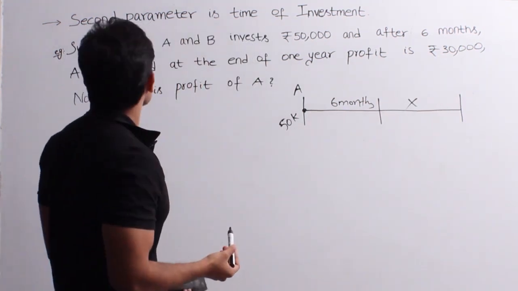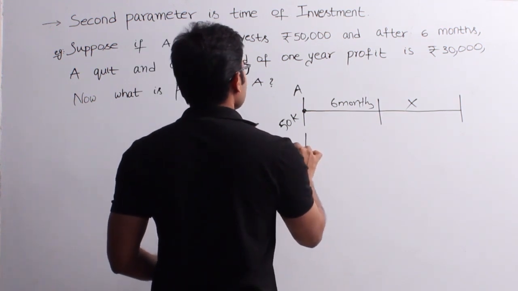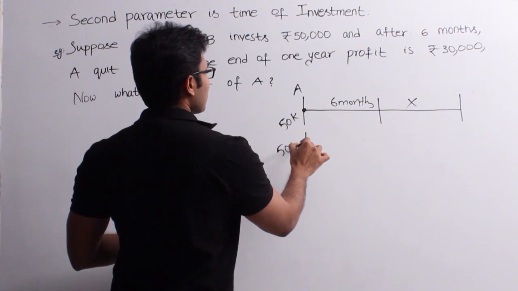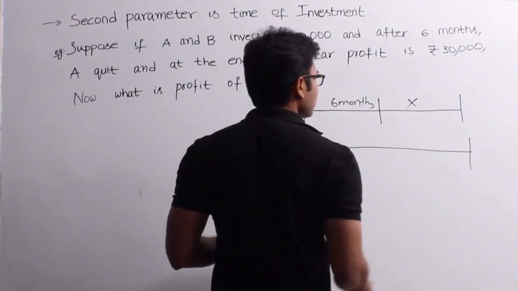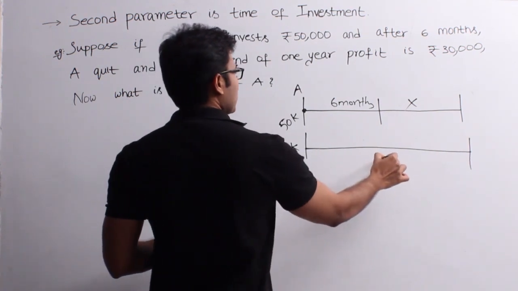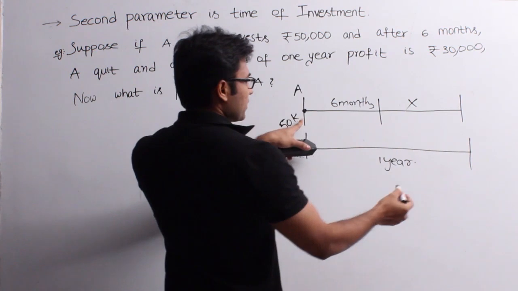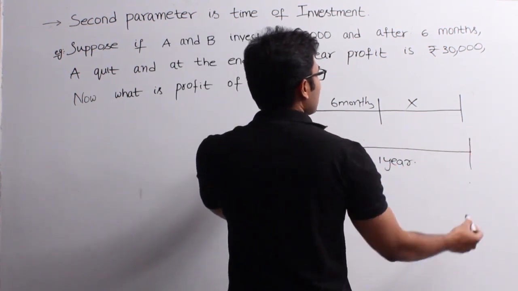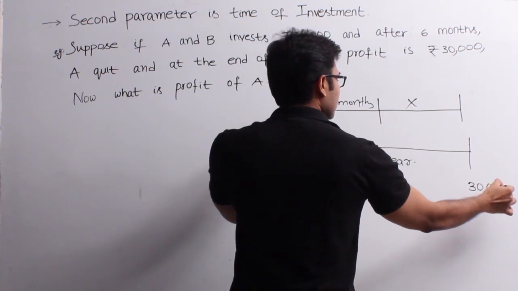Okay, and now B has also invested 50,000 rupees. Both of them invested the same amount in this case, and B was there till the end of 1 year. Okay, 1 year. Now after 1 year, at this point the business made a profit of 30,000 rupees, right?